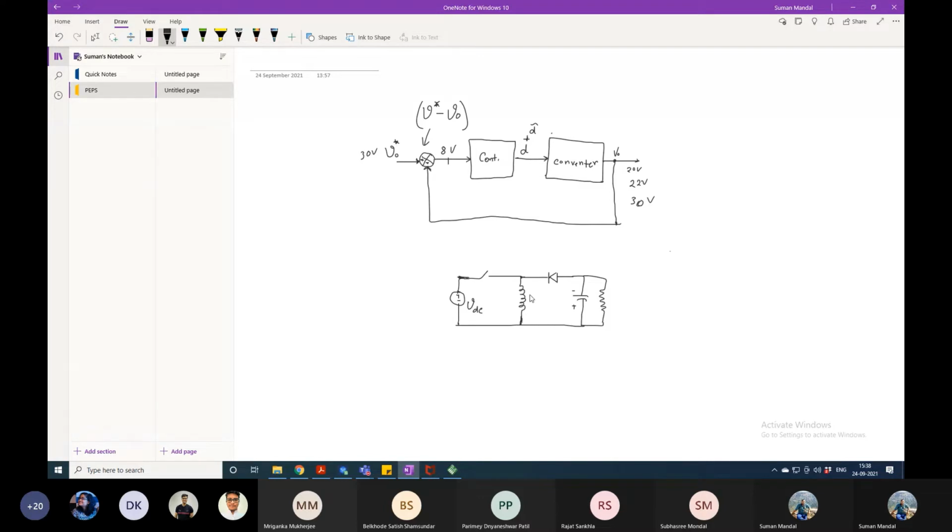So in this buck boost converter, let's assume this inductor is L, and not only L, I want to put a resistance with it. This is a resistance, and this is an inductor, connected in series, this is RL.